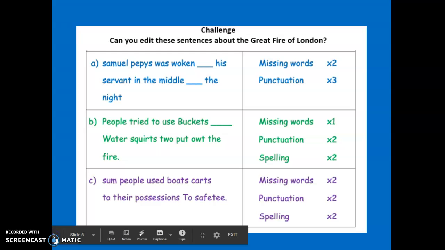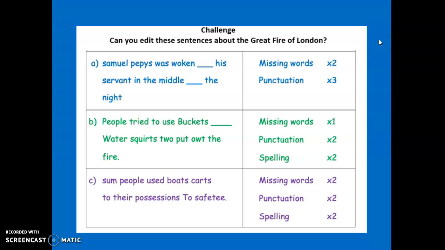Now, if you finish your work, there is an extra challenge, okay? And the challenge is, can you edit these sentences about the Great Fire of London? I'll upload this PowerPoint as well, so this will be there for you to look at afterwards. You can see that on one side, there is a sentence, but there is something wrong with it.